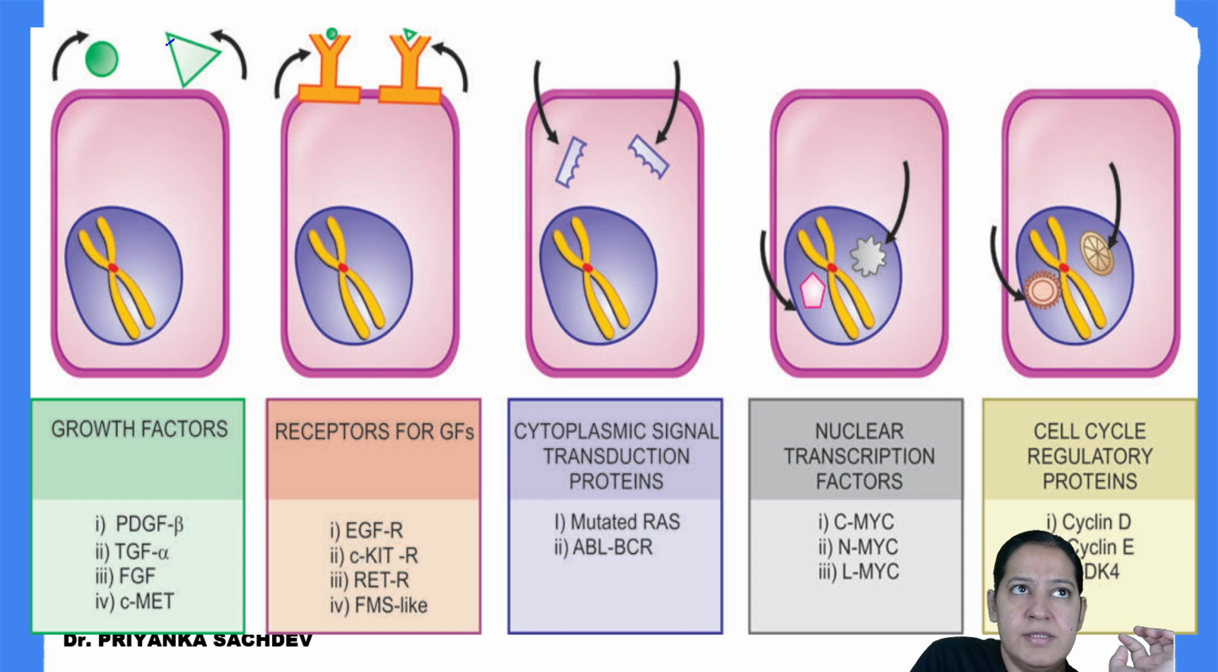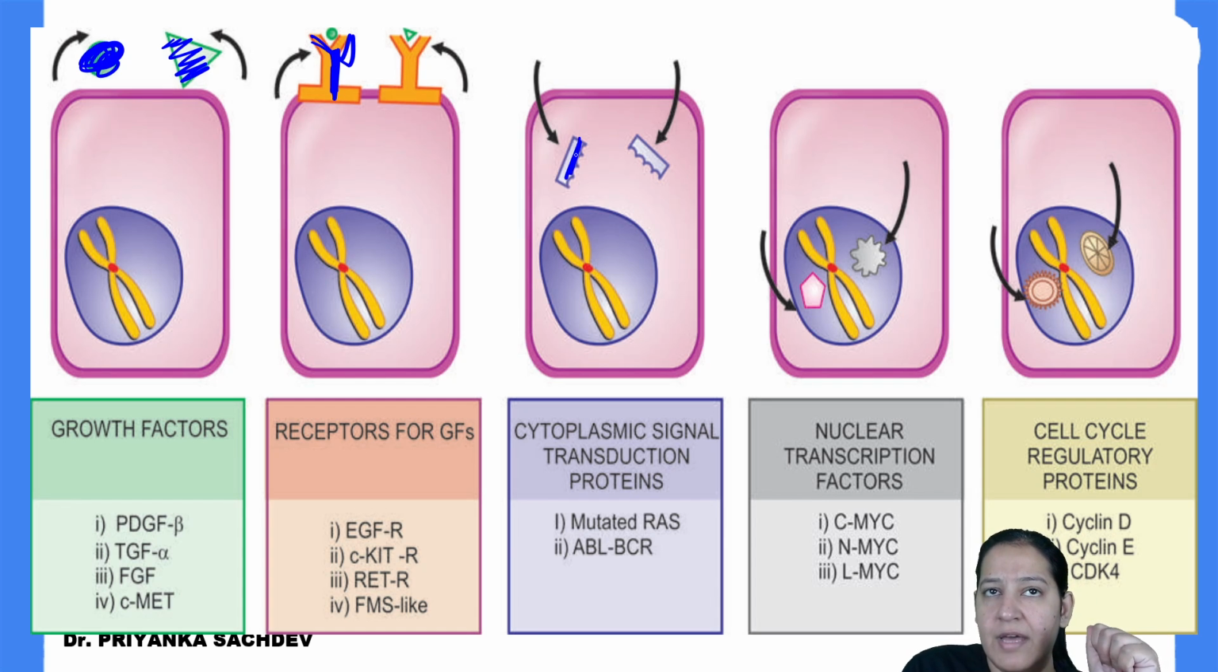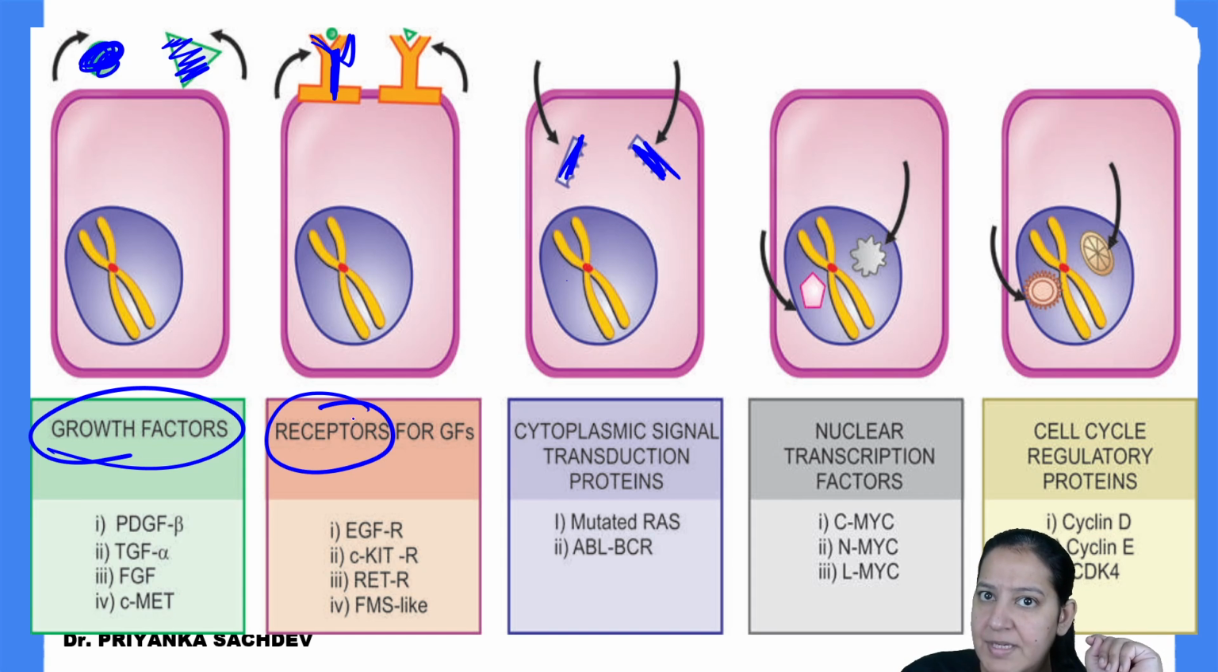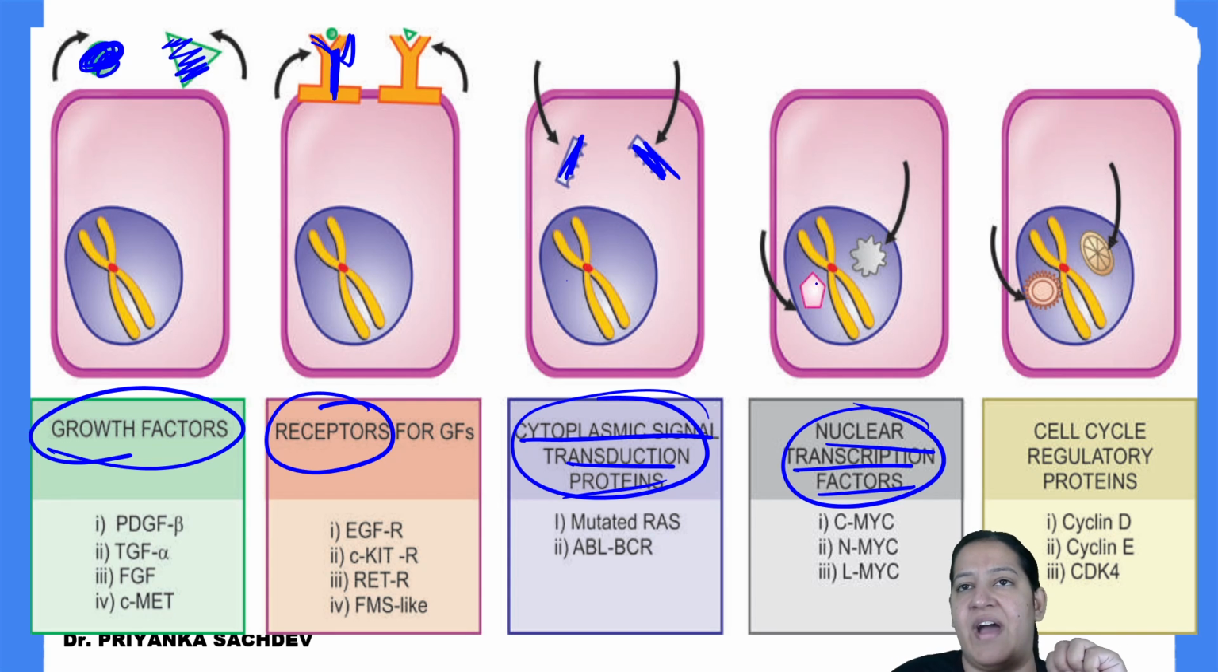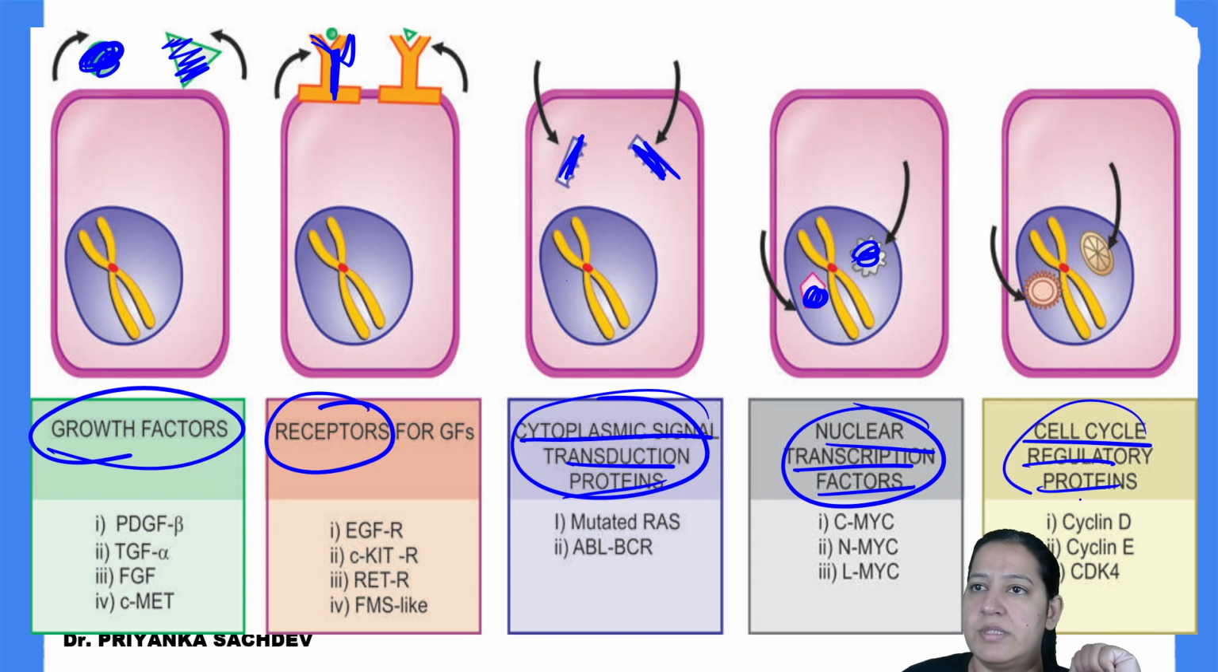See, this is a growth factor. This is a growth factor receptor. So when growth factor is coming and binding to the growth receptor, there are certain proteins in the cytoplasm which carry the signal to the nucleus. So number 1 and 2 are growth factors and growth factor receptors. Then cytoplasmic signal transduction proteins, number 3. Number 4, nuclear transcription and translation factors. And lastly, cell cycle regulatory proteins. So that is the 5 classes.